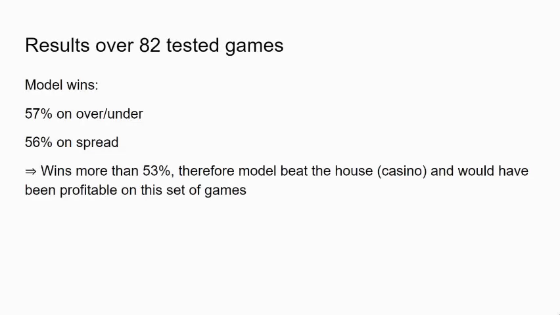We set up our MATLAB to pull stats from the internet automatically, so we could test this over 82 games. Over these games, our model won 57% of the time on over-under bets and 56% on the spread. Since we win more than 53% of the time, our model can beat the house and casino.